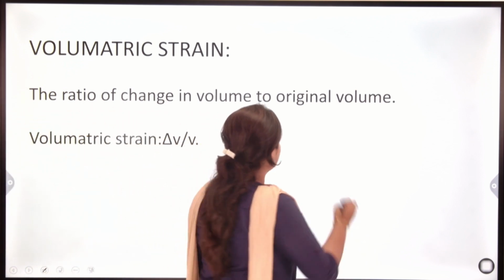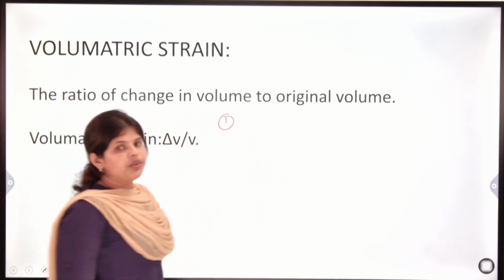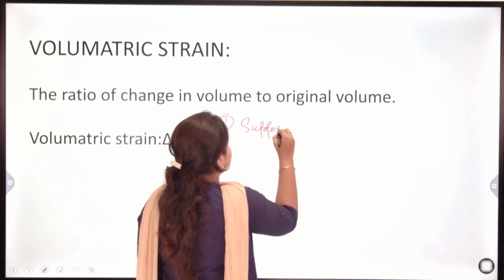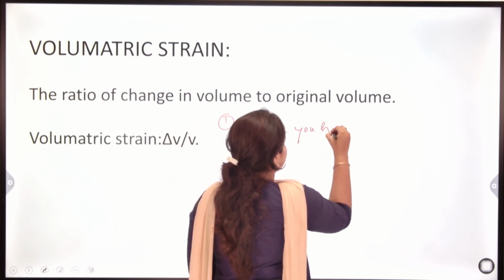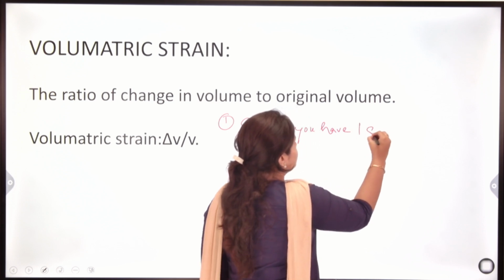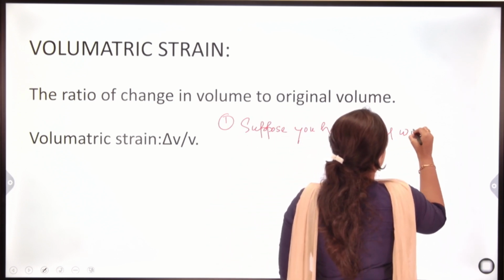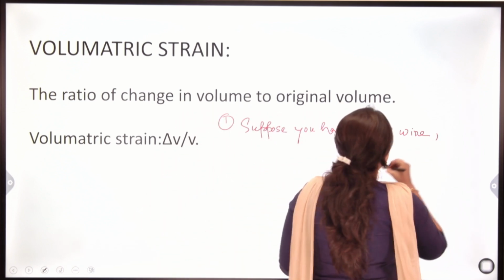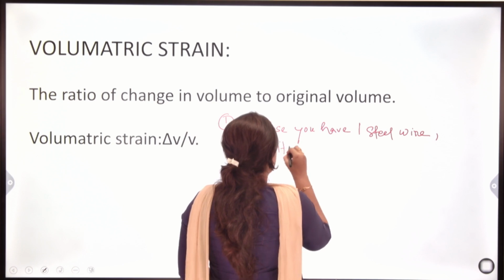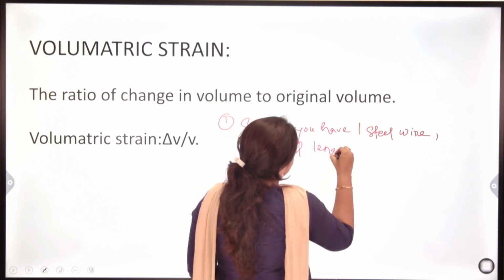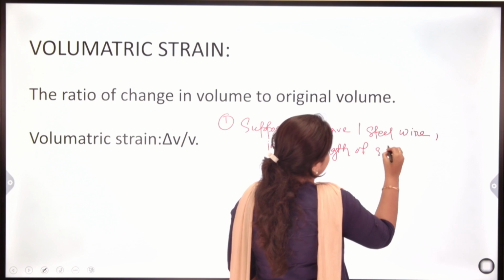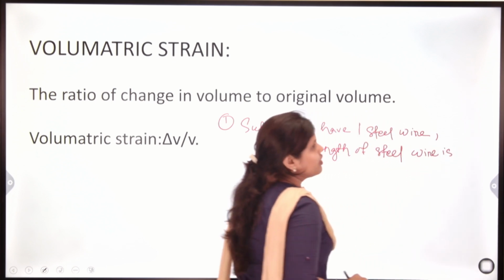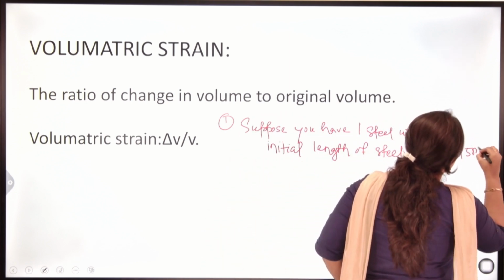Suppose you have one steel wire. The initial length of the steel wire is, let's take, 15 meter.